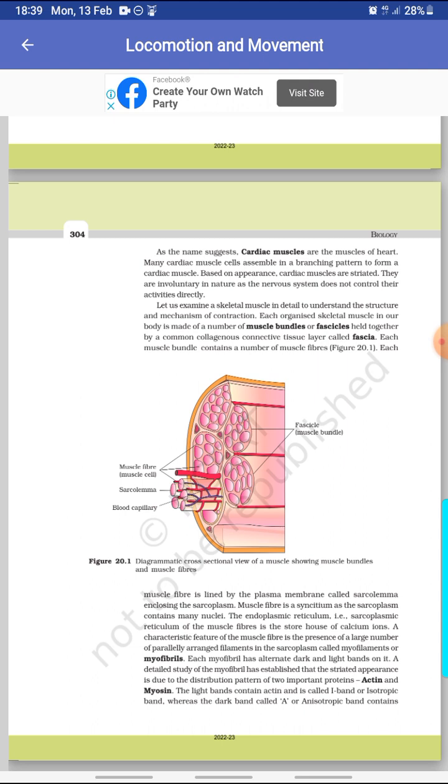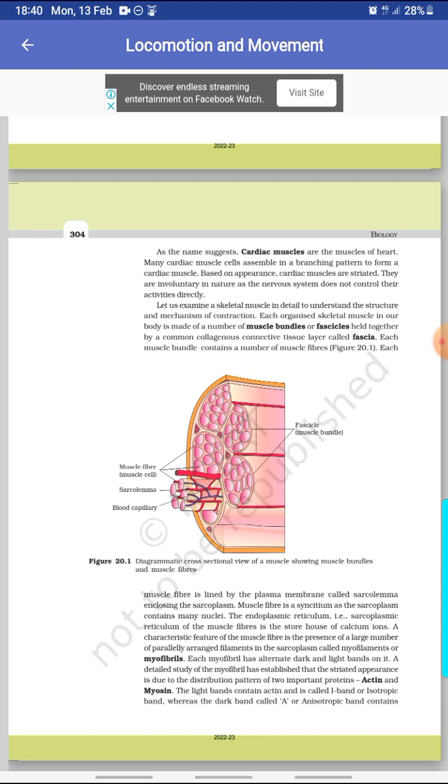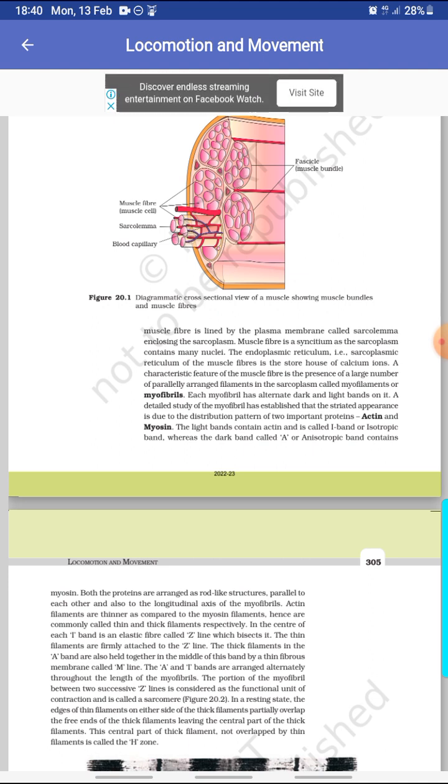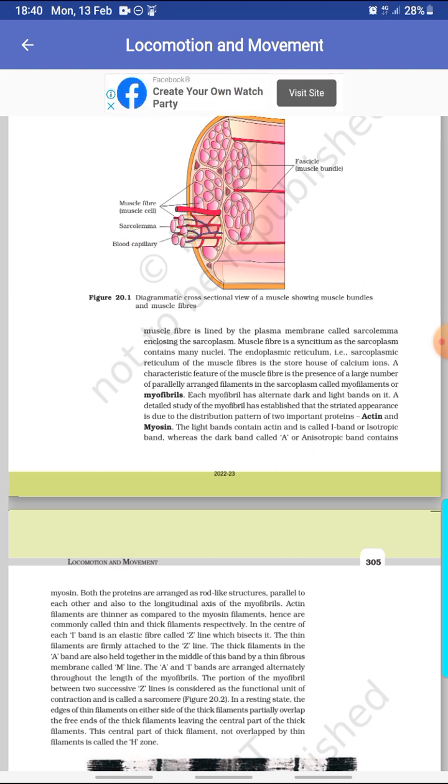Let us examine a skeletal muscle in detail to understand the structure and mechanism of contraction. Each organized skeletal muscle in our body is made up of a number of muscle bundles or fascicles held together by a common collagenous connecting tissue layer called fascia. Each muscle bundle contains a number of muscle fibers. Each muscle fiber is lined by plasma membrane called sarcolemma enclosing the sarcoplasm. Muscle fiber is a syncytium as the sarcoplasm contains many nuclei. The endoplasmic reticulum, that is the sarcoplasmic reticulum of the muscle fiber, is the storehouse of calcium ions.